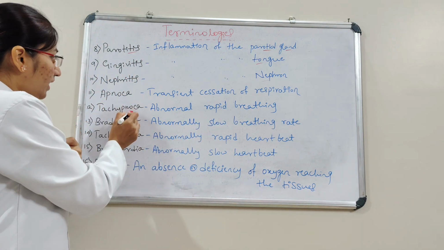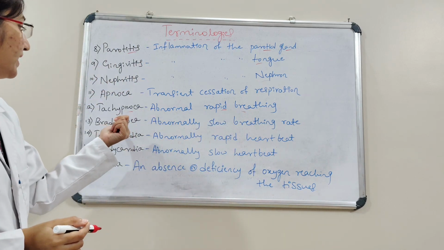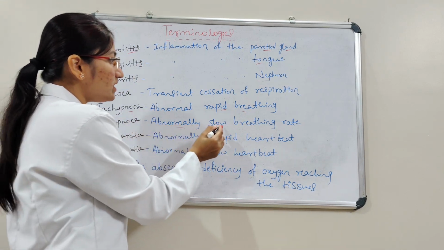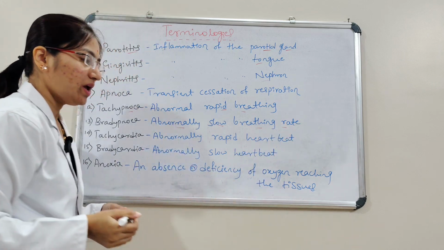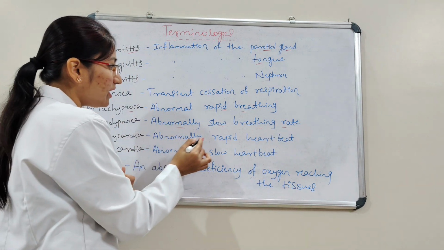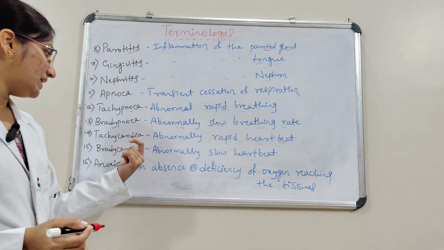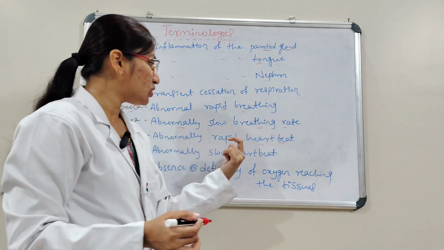And then tachypnea. That is abnormal rapid breathing. And then bradypnea. Here abnormally slow breathing rate. And then tachycardia. Here abnormally rapid heartbeat. And then bradycardia. Here abnormally slow heartbeat.